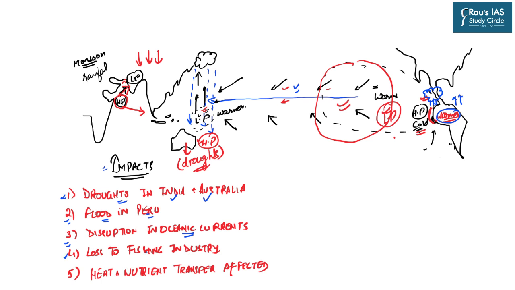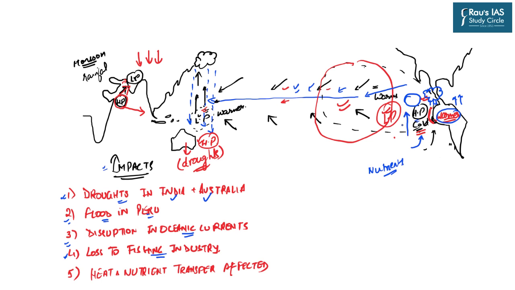The fourth major impact might be economic in nature, that is the loss to the fishing industry. Now let us understand this particular point. For fishes to flourish over a certain region, they require the continuous supply of nutrients. During the normal condition, when the water was moving in this particular direction, and here we were having the cold conditions, here the upwelling of water was taking place, because the water was being transported from east towards west. This void which was created over here was filled by the water which was coming from the submarine area, and this was the upwelling of water.